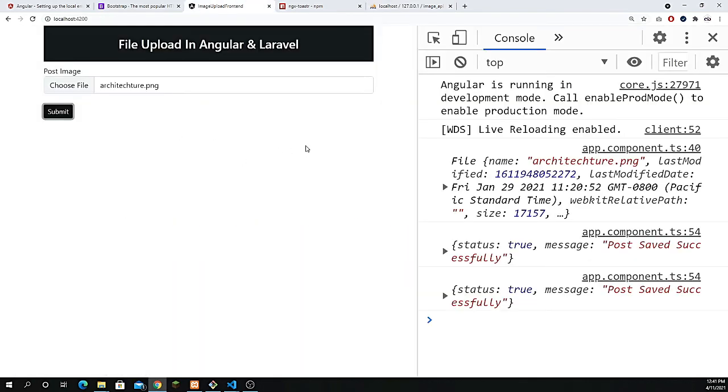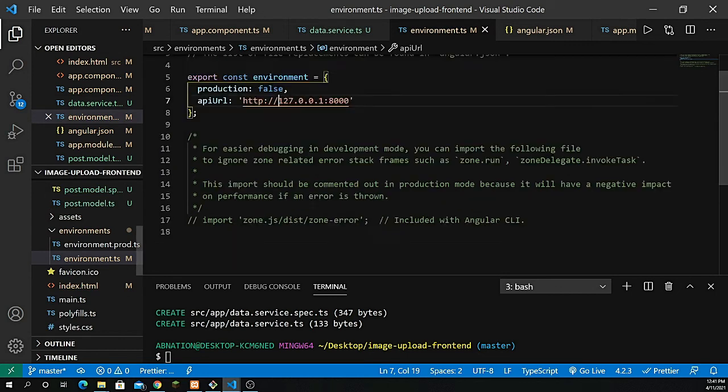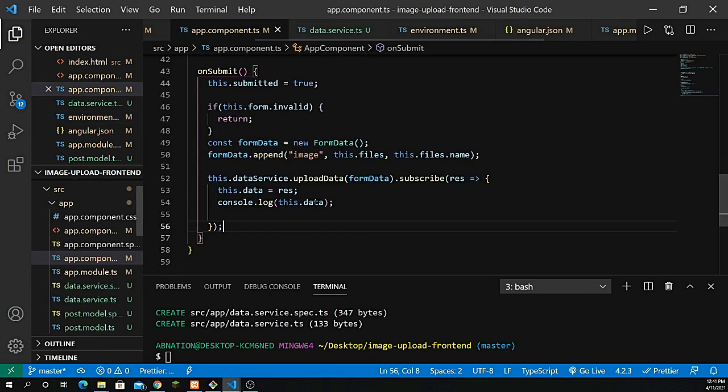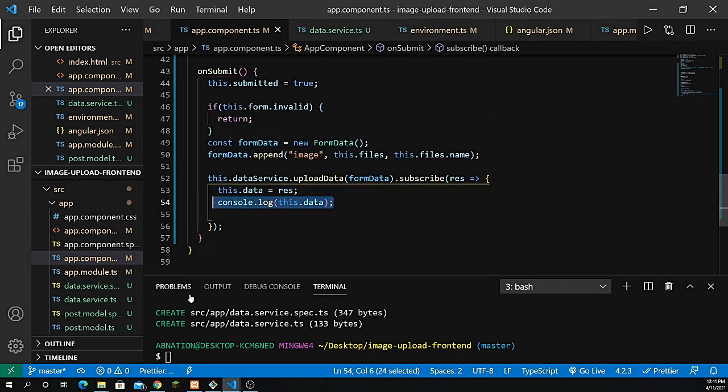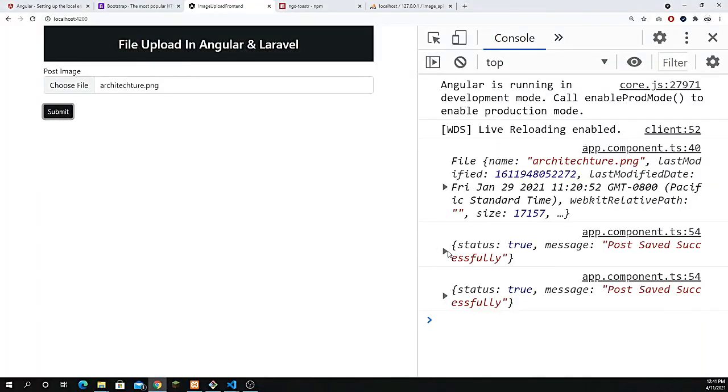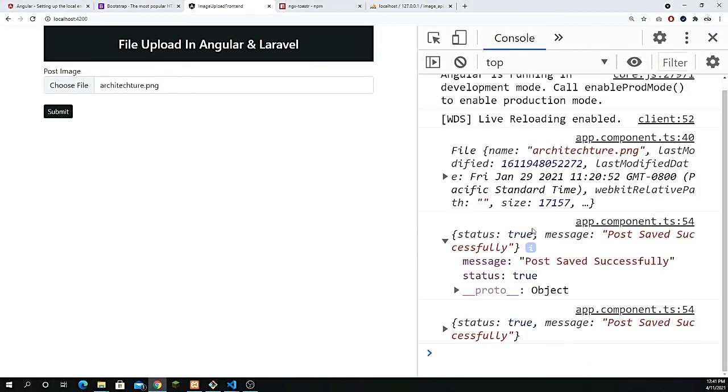Now I need to show some message, a toaster message. In order to show that, I'm going to go to the app.component.ts file. You see here inside the status we have true, and the message is post saved successfully. So we need to get the status object, and if I want to access the message, it should be this.data.message. In order to get the status, I need to define this.data.status, right?